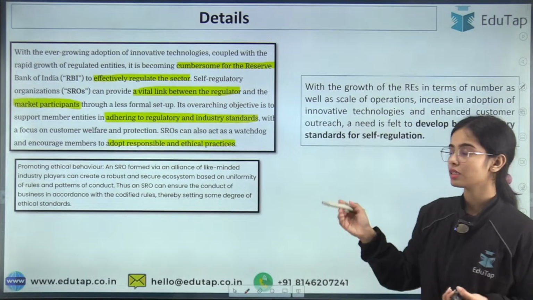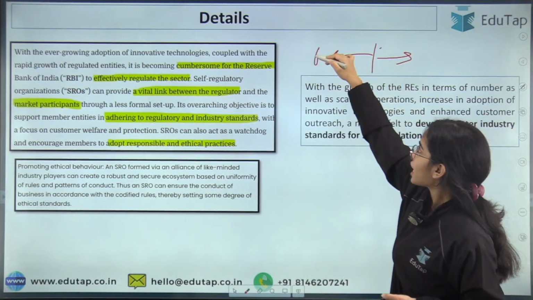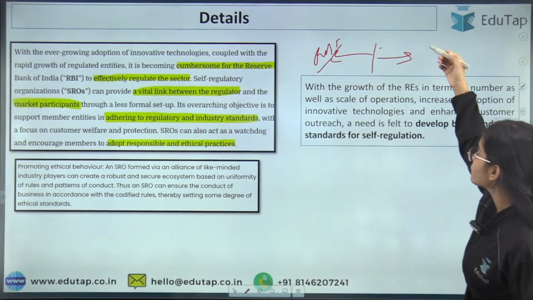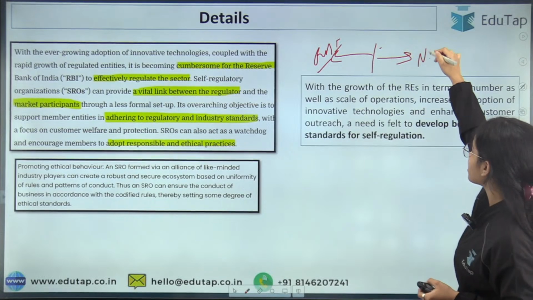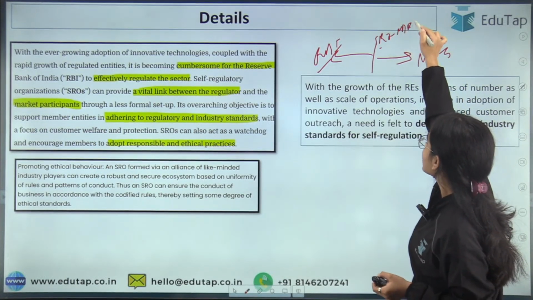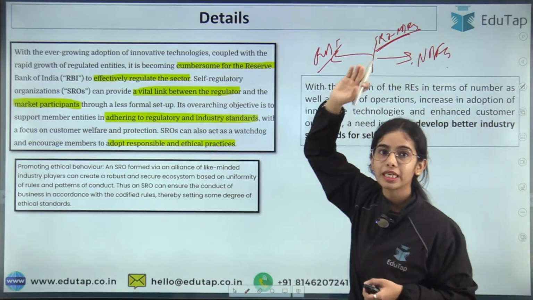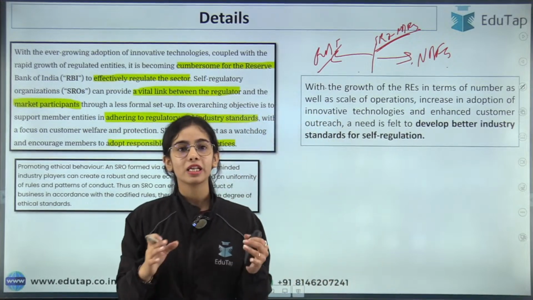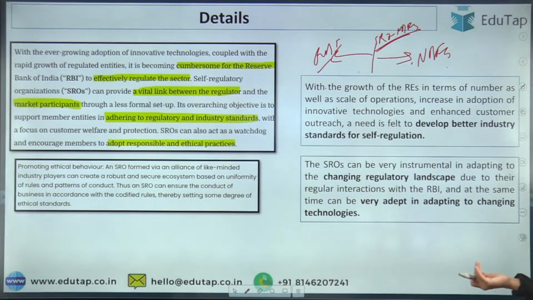SROs are going to work as a linkage between the RBI, Reserve Bank of India, as well as the NBFCs. So SROs for NBFCs are going to work as a linkage between the RBI and the NBFCs, and they will help in the regulation of the NBFCs, and they will help in the development of the NBFCs also. So all of this we have discussed in the session.